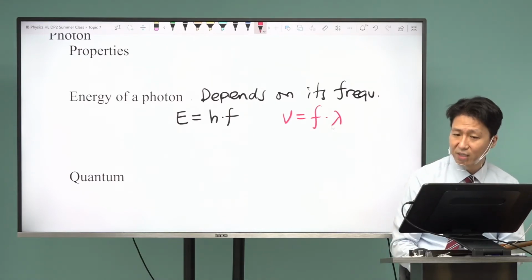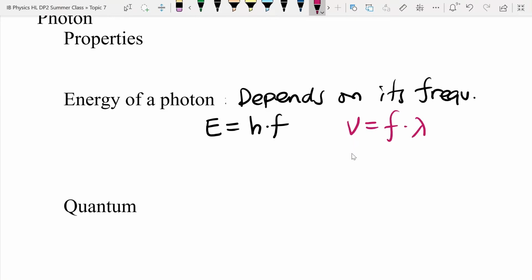The velocity of light is the speed of light, of course. Electromagnetic waves all have the same speed, represented as c. Wavelength is equal to the speed of light divided by the frequency, and vice versa. We replace this in here, and we get that the energy inside of each of these packets can also be found in terms of the wavelength, which is Planck's constant multiplied by c divided by the wavelength.